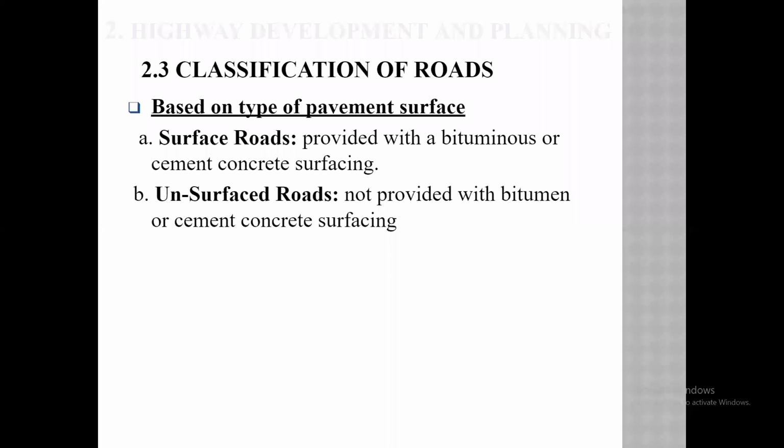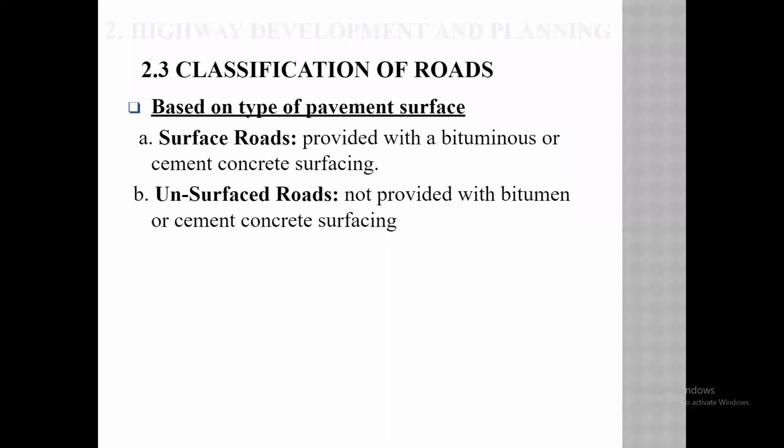Then based on the type of pavement surface, the quality of surface we have provided. On that basis, the roads are classified as surfaced roads and unsurfaced roads. Surfaced roads are the roads which are provided with a bituminous or cement concrete surface.